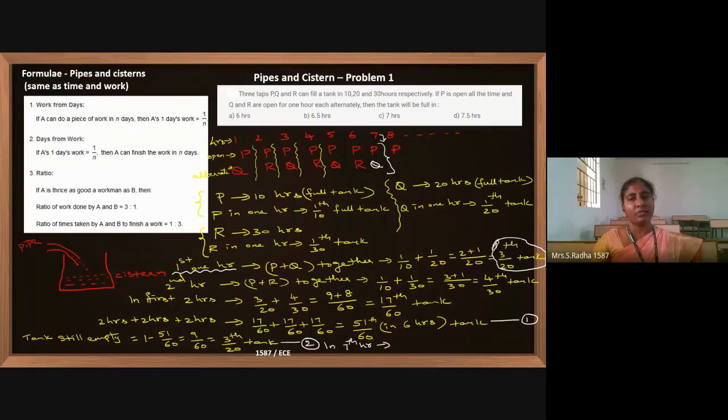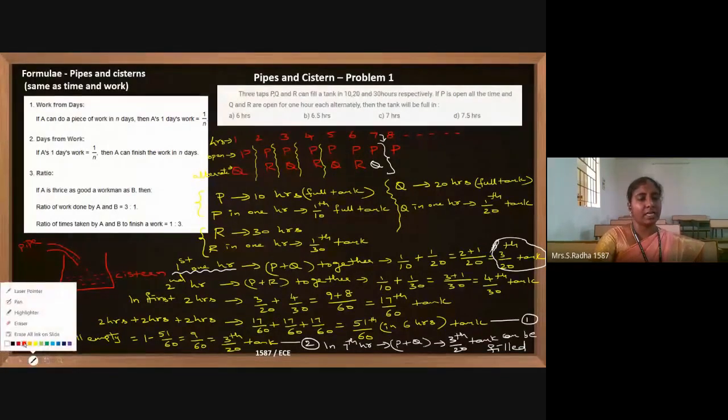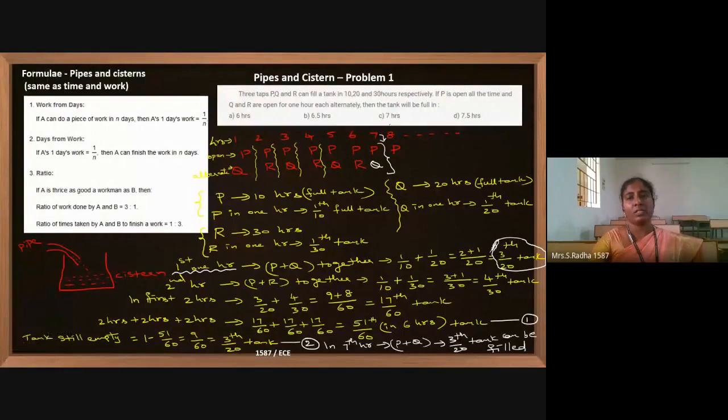So in the 7th hour, P plus Q can complete the empty portion, which is 3 by 20th of the tank. So finally what we are concluding: in 7 hours time, the full tank is filled by all the 3 pipes.